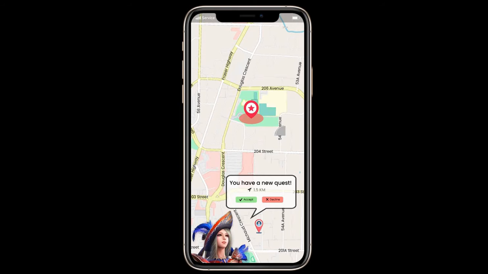Let's move to the quest. On this screen, the user can see the location of the initial quest on the map, and the user needs to accept it after seeing the location. The initial quest will help the user get acquainted with the game rules and tasks. This is why it is easy and does not require any physical sustainability related tasks to complete.